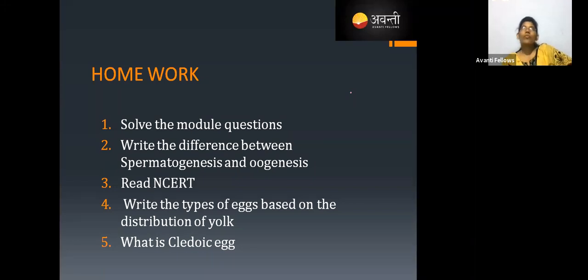So how the twins are formed is that, see Akbar, if one female produces 2 eggs at a time, and those two eggs are fertilized, then she can produce twins. Two eggs are formed, two eggs are fertilized, two zygotes are formed. So those twins are called dizygotic twins, and those are non-identical twins.